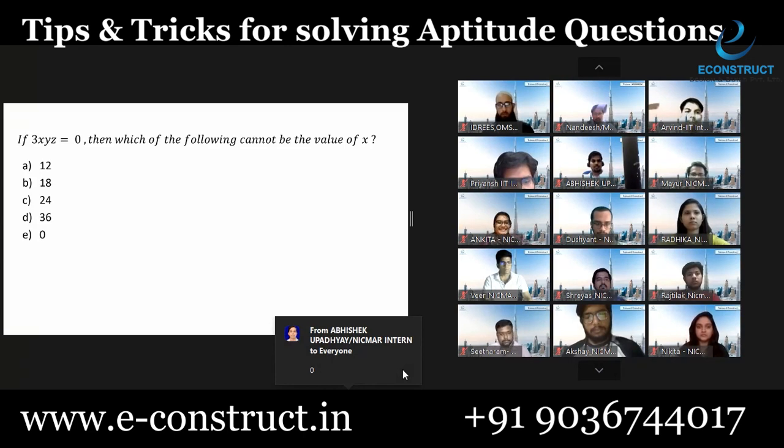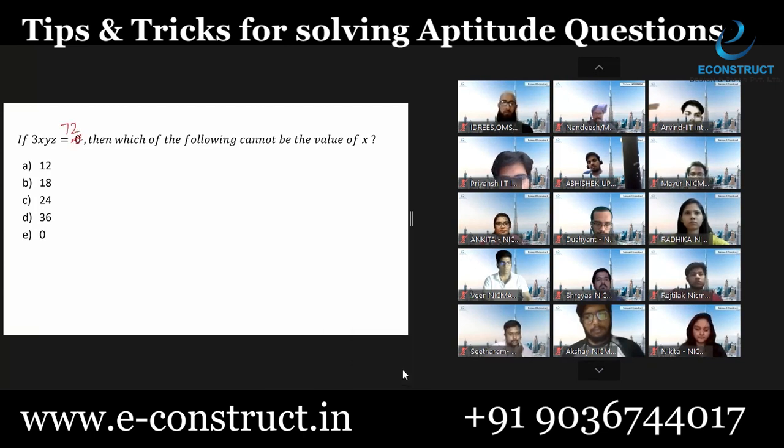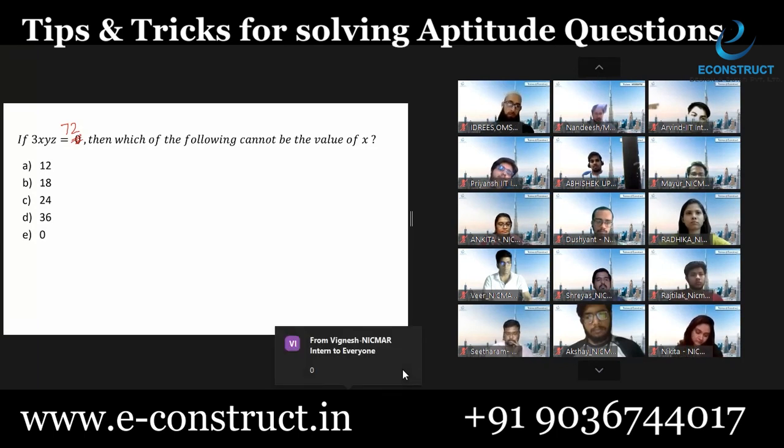Using the same property, can you give me the answer to this question? Come on, everyone. If 3x, okay, wait, I just need to change here. This is 3x plus 3xyz is equal to 72. Then which of the following cannot be the value of x? Just give me the option number.